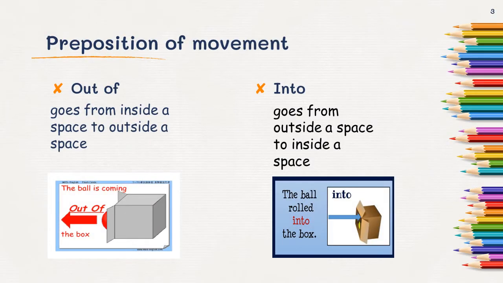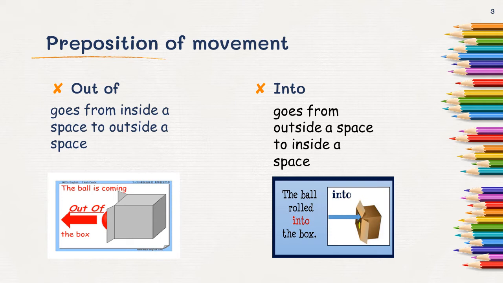Out of. Out of denotes the movement of something going from inside a space to outside a space. As you can see in the image, the ball is coming out of the box. The ball is leaving the place where it was inside and coming outside, in the direction which is taking it out. So again you can see the movement of the ball; the preposition out of denotes movement.